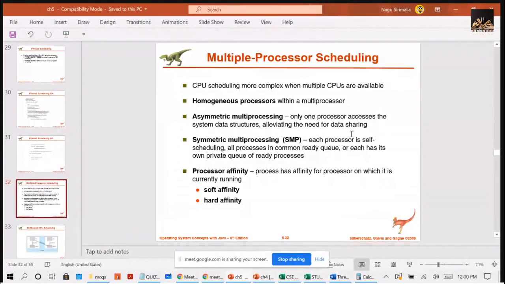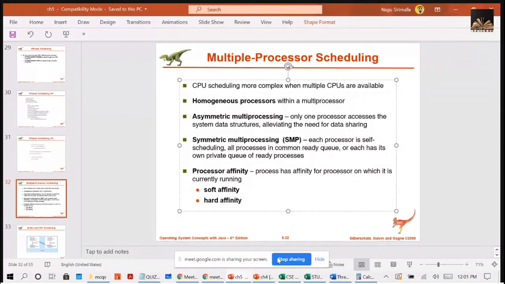When you are using multi-process scheduling with symmetric multiprocessing, we have to be careful that not more than one process should refer to the same location, and not more than one processor should choose a single process. This problem comes when all the processes are sharing the same ready queue. Two processors may try to take the same process from the ready queue, then the problem arises, right? So we have to be careful in these two things.